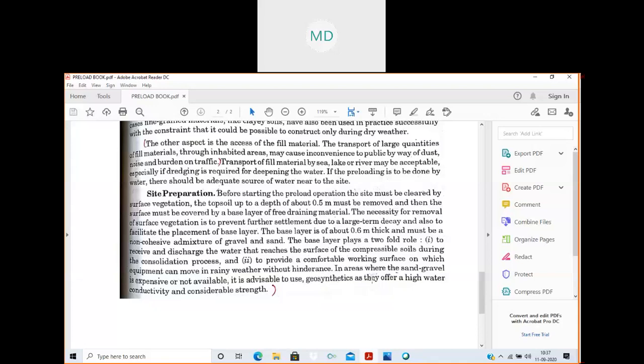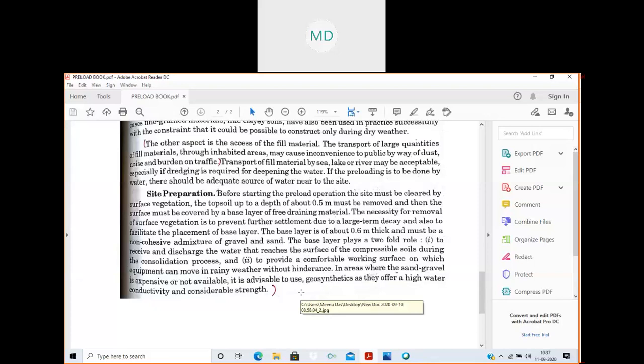In areas where sand and gravel are expensive or not available, it is advisable to use geosynthetics, as they offer high water conductivity and considerable strength. So this is all about site preparation.